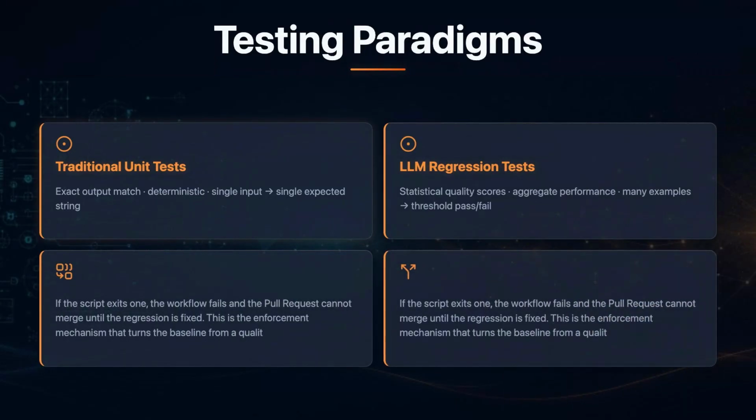Traditional unit tests check for exact outputs. If you call a function with a specific input, you expect a specific string or number back every time. Language model regression tests check statistical quality scores over the dataset. A pass is based on aggregate performance across many examples, not a single perfect string match. The regression gate itself is deterministic in its decision logic, but it operates on probabilistic scores.